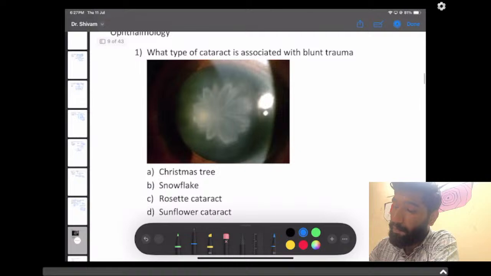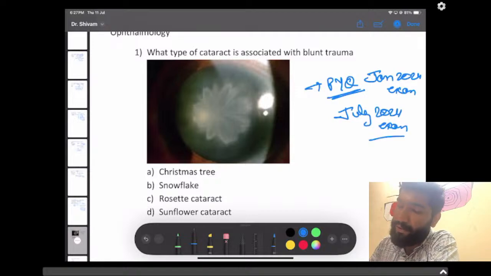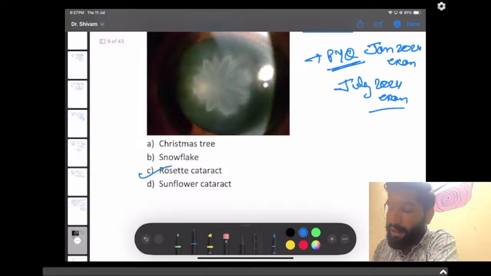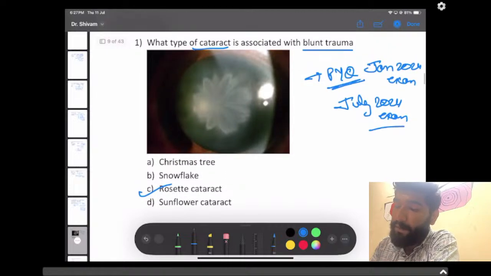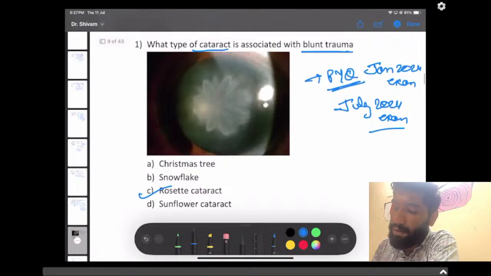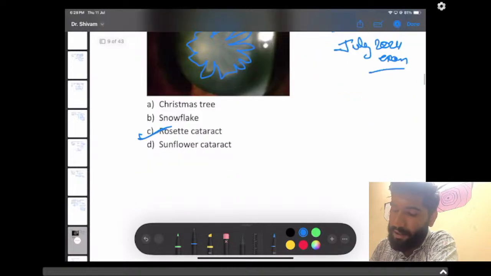As we all know, this is the PYQ which came in the last exam, Jan 2024. It came in this exam also, July 2024. The cataract caused by blunt trauma is the one and only rosette cataract. Last time the question was asked, what type of cataract is associated with blunt trauma? The image was not given, but this time the image was given. So we can see a good image of rosette cataract. Right, guys? So this is the rosette cataract.